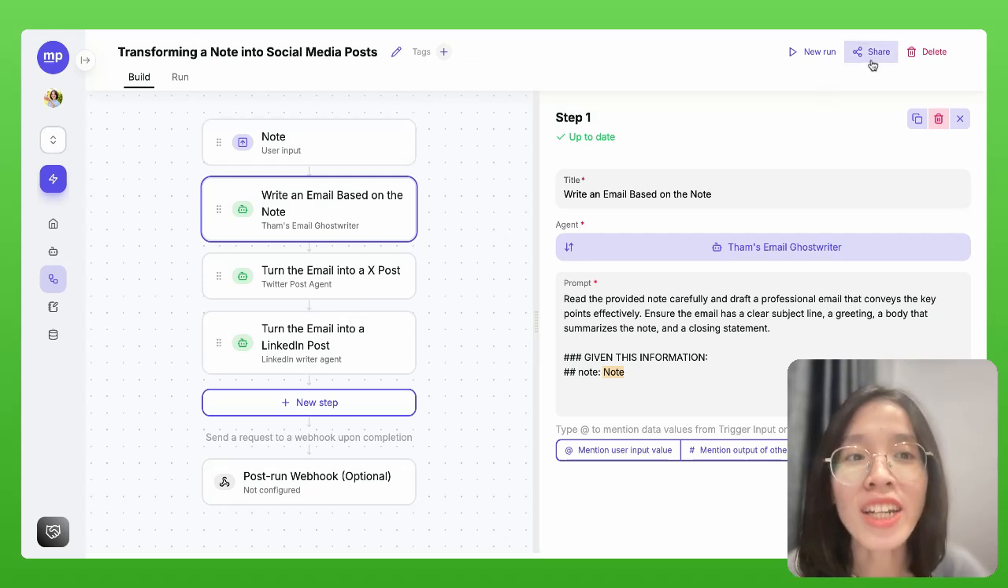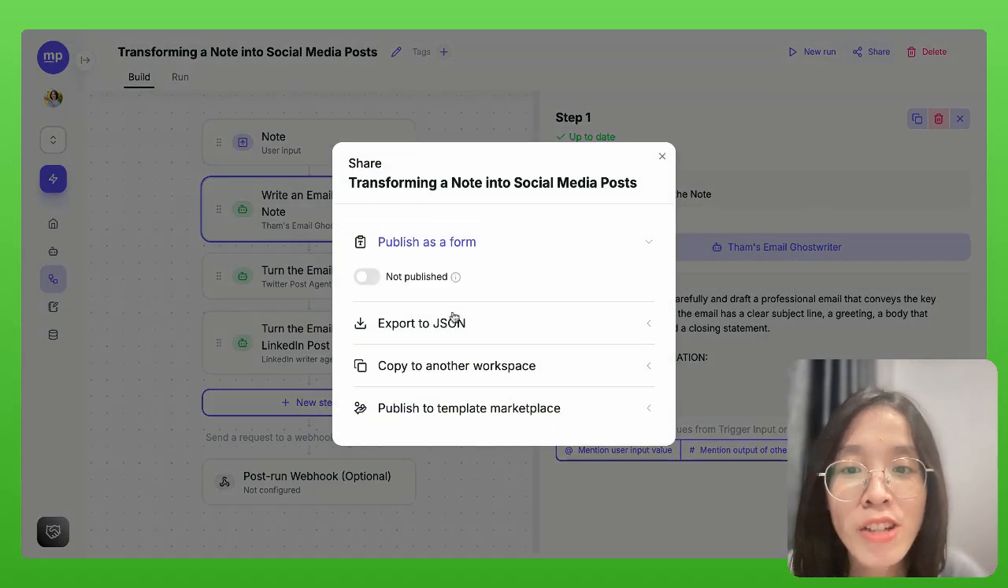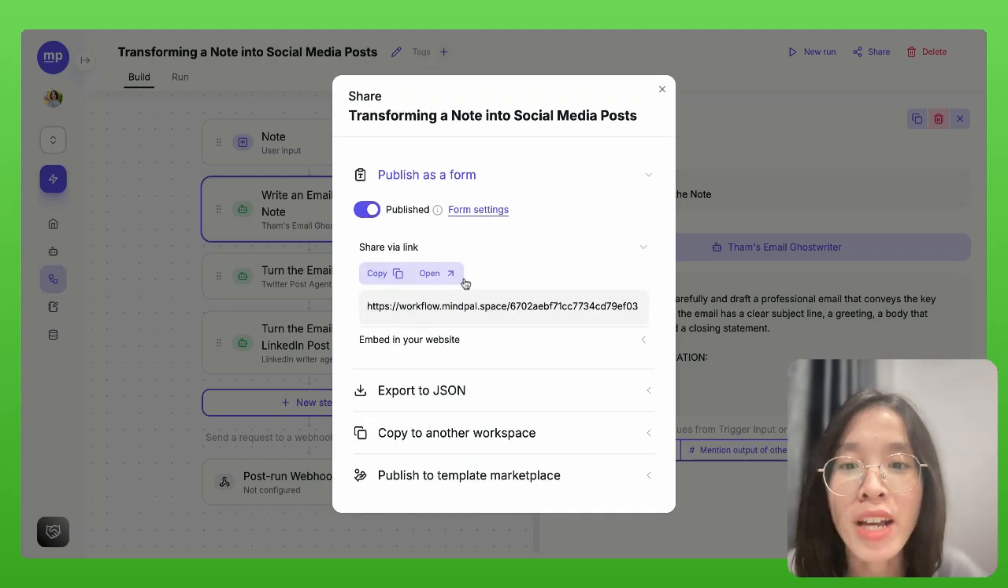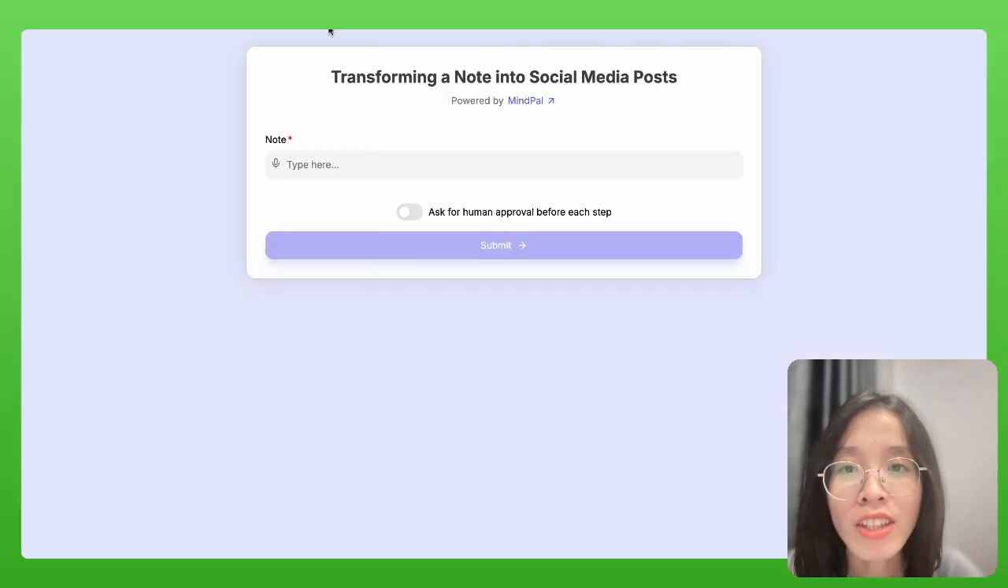But before that, one additional step I do is that I will actually publish this AI workflow as a form and use it from this public link instead. The reason why is I want to be able to access this AI workflow anytime, anywhere I want, not just on a laptop but also on mobile, etc. And I don't want the hassle of having to sign in to MyPal every time I want to use it. So I will publish it as a form like this, and I can just save this link. And whenever I want to quickly draft emails, I can just click this link and try this out.